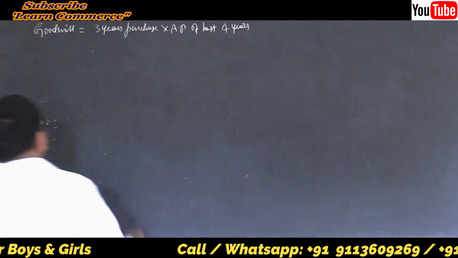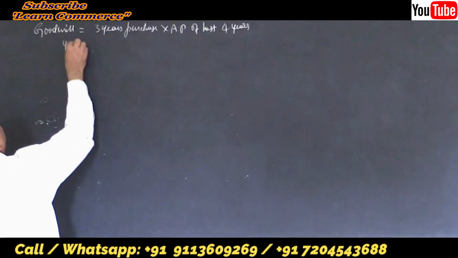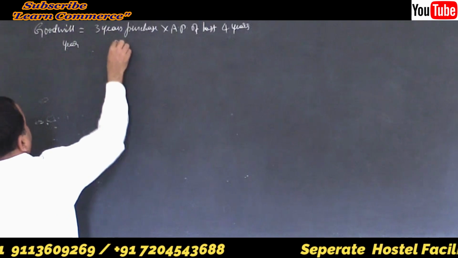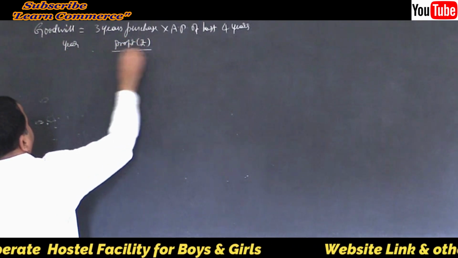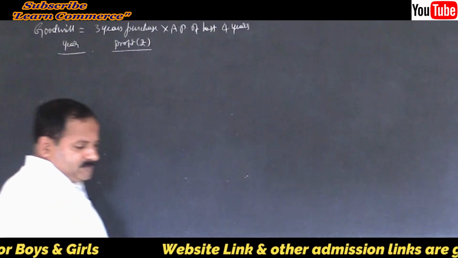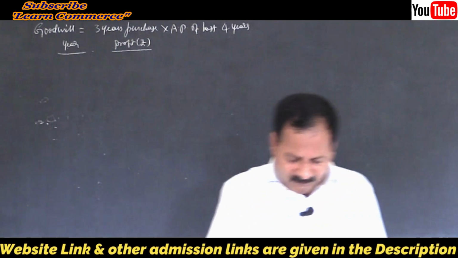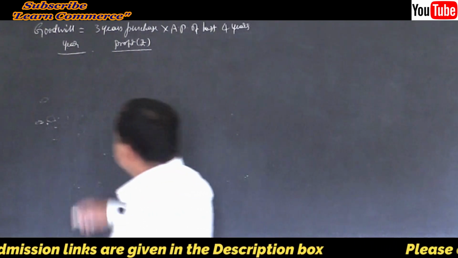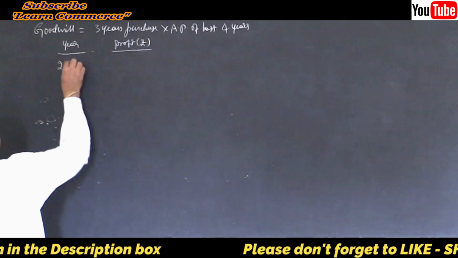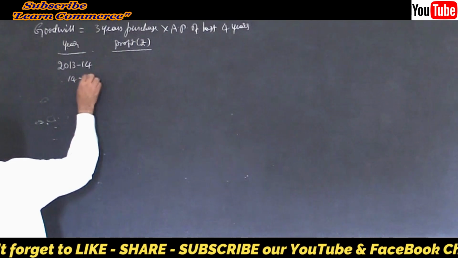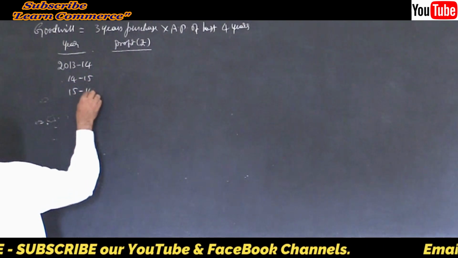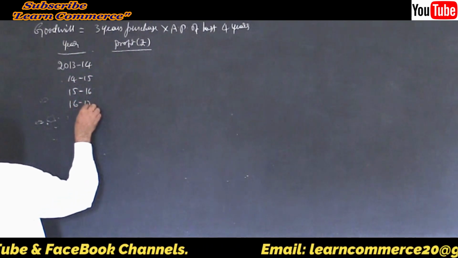So here, profit in rupees, let us calculate. It starts from 2013-14, 14-15, 15-16 and 16-17.